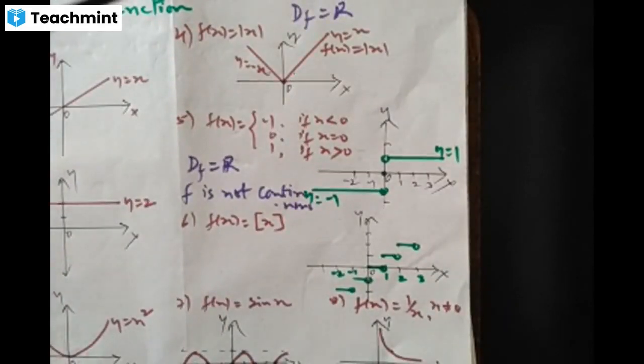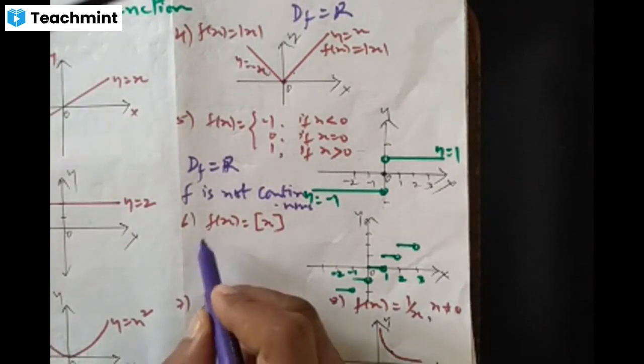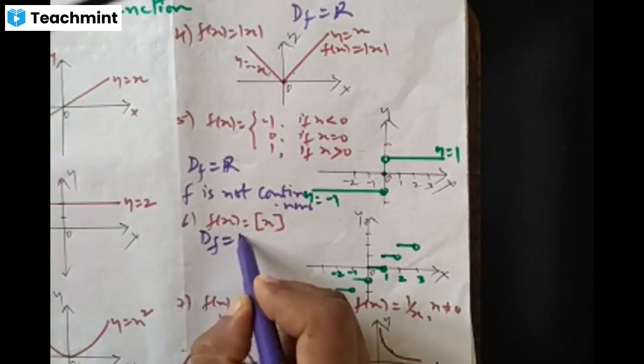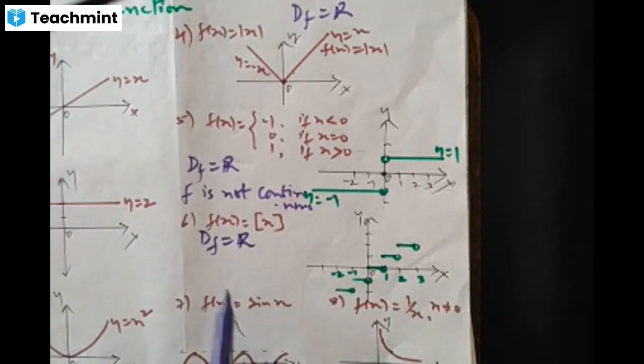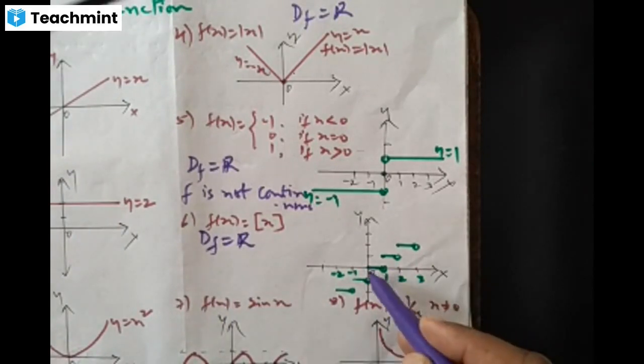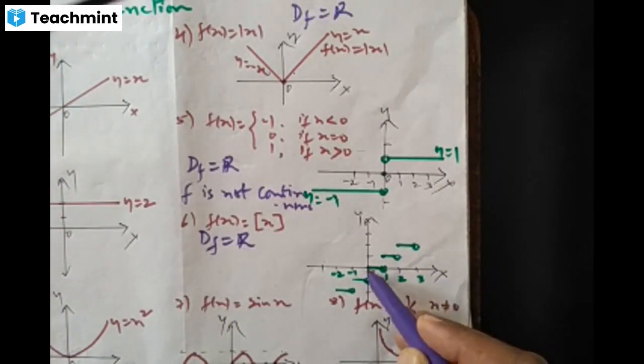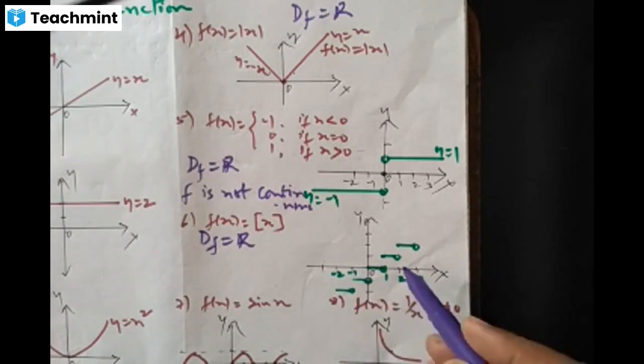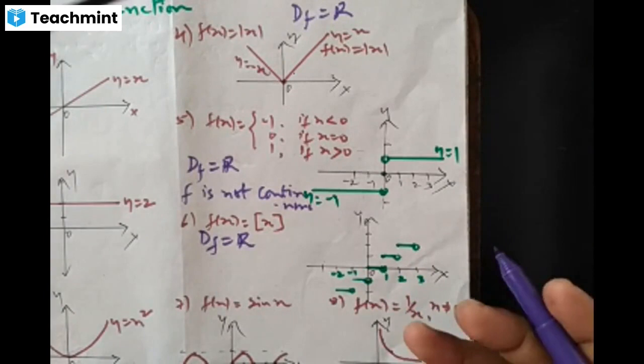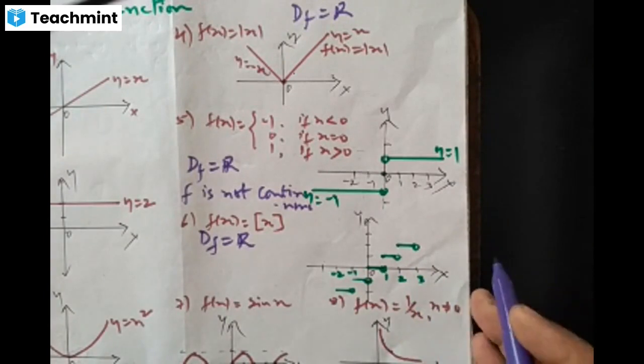See the graph. We have already proved that the greatest integer function is not continuous at all integral points, right? It is very clear from the graph itself. So, what is the domain of the greatest integer function? Set of all real numbers R. So, there is a jump at every integral point. Say at x is 1 there is a jump, at x is 2 there is a jump, at x is -1 there is a jump, at x is -2 there is a jump. So clearly this function has infinitely many points of discontinuities.